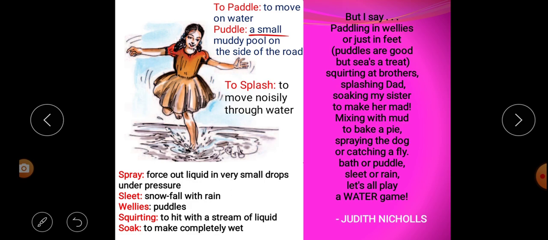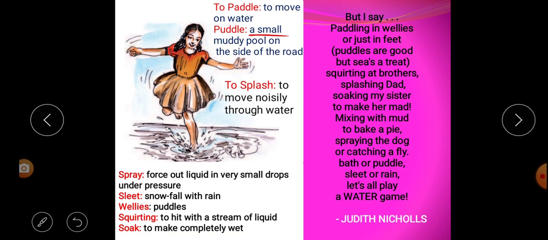So according to the poetess, water is used for squirting at brothers, or throwing water at brothers. Next, splashing dad. What is splashing? That means to throw or to move noisily through water. So the use of water is splashing dad, or throwing water toward dad. Next, soaking my sister. What is soak? That means to make completely wet. Sometimes while we are bathing or doing some activities, we throw water and make each other wet.